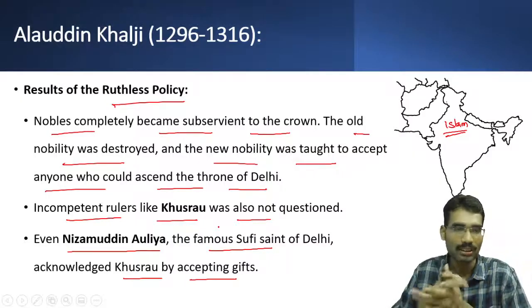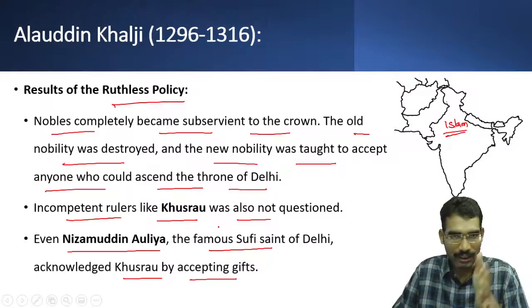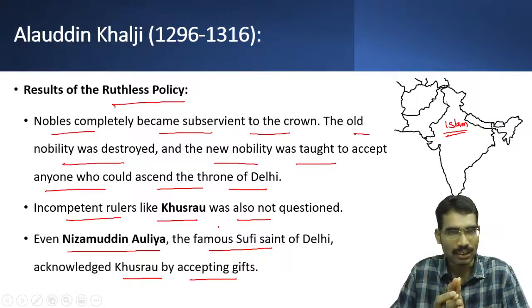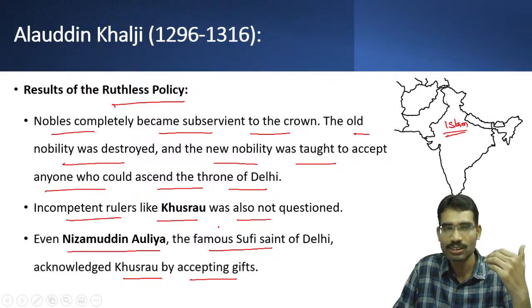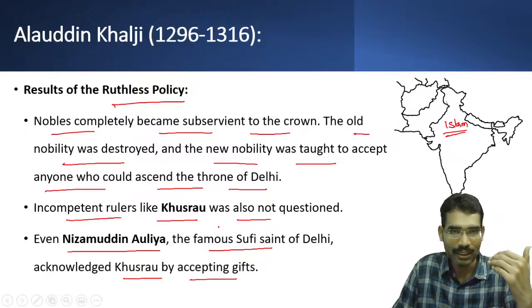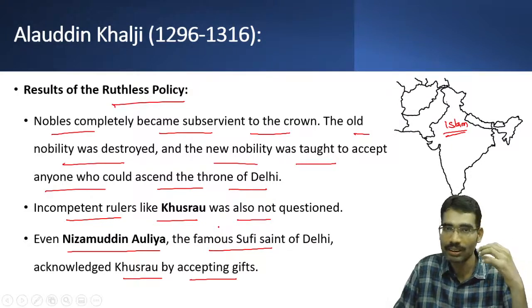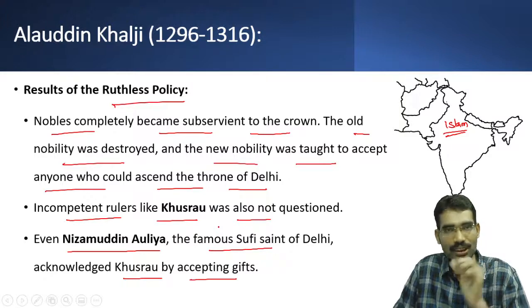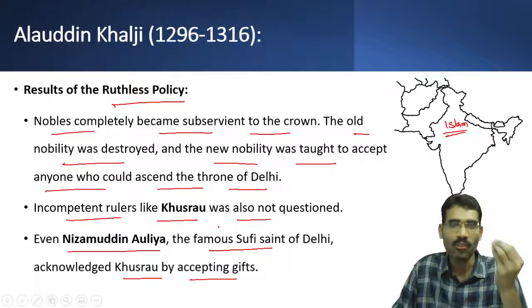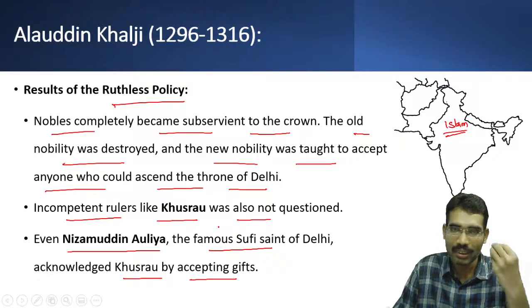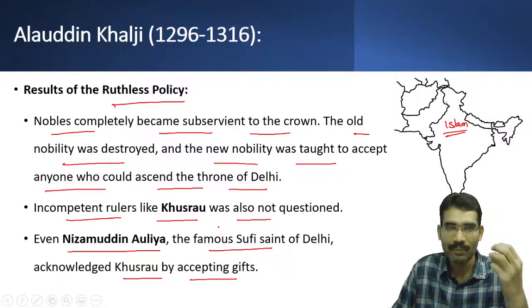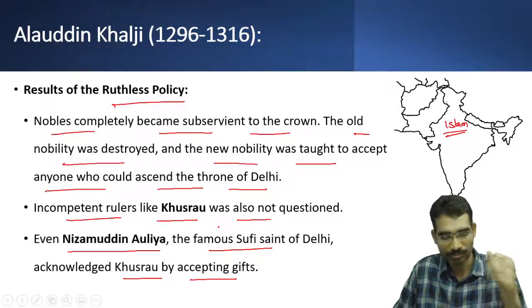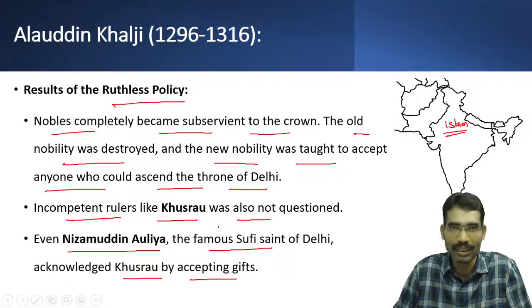So these are the policies of Alauddin Khalji. In this class we have seen under what circumstances the Khaljis emerged, why the emergence of the Khaljis is considered a rebellion or a revolutionary development in the 13th century, and we have seen Jalaluddin Khalji and also Alauddin Khalji. In the next class we will see the reforms that Alauddin Khalji took in order to maintain the stability and power of the Delhi Sultanate. Those things we will continue in the next class. Thank you.